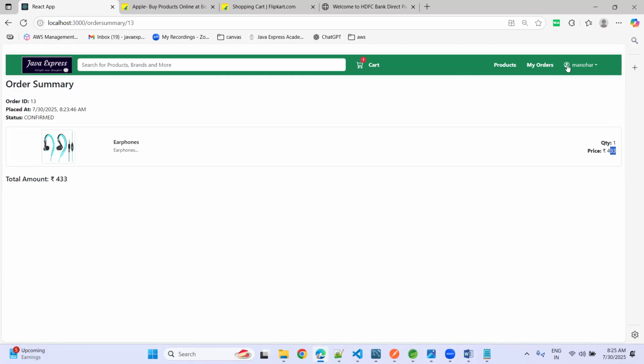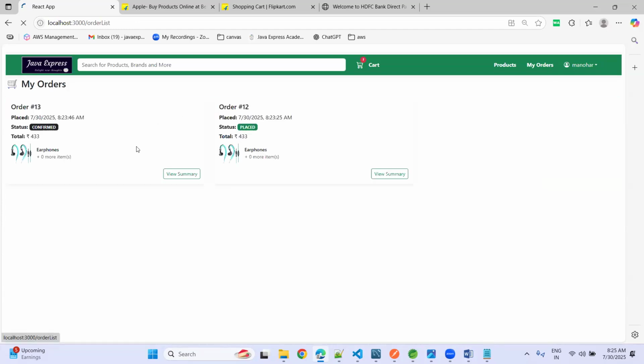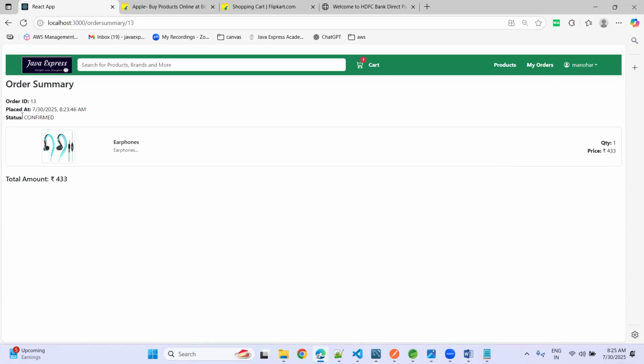Now again, if you go to my orders page and go to view summary, now you have a proceed to payment. Why? Because your status is placed, you have not purchased one more time here. You are adding multiple things, but you have not done payment. We have given in the order summary, view summary, your status is confirmed here. Now, as a user, you just purchased the product.